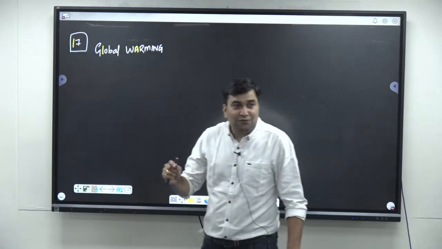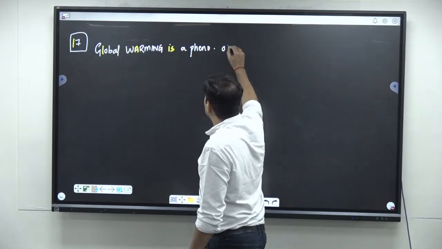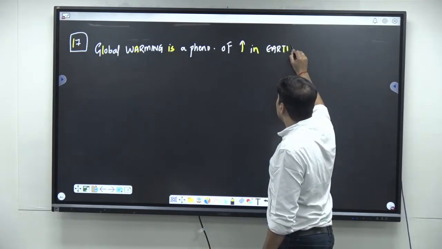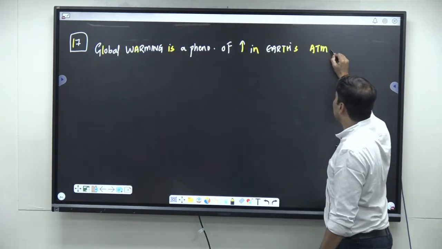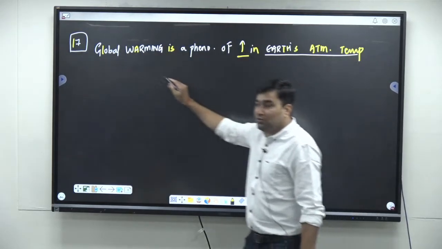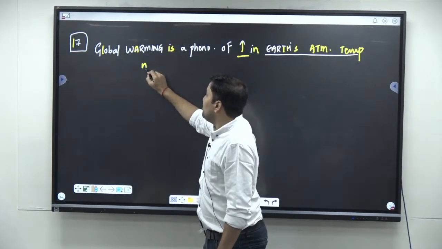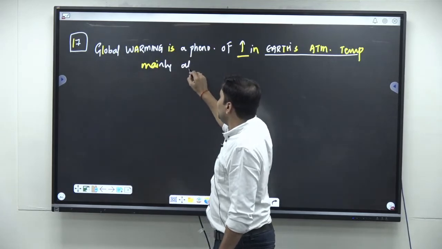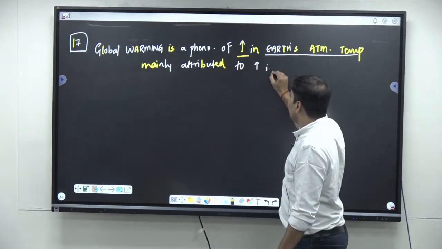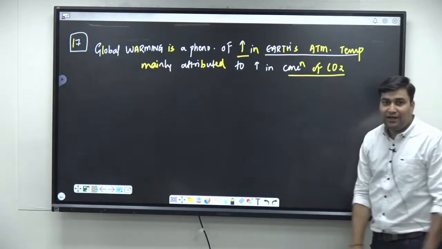Global warming is a phenomena of increase in Earth's temperature, increase in Earth's atmospheric temperature, due to, or I would say mainly attributed to increase in concentration of carbon dioxide, right?